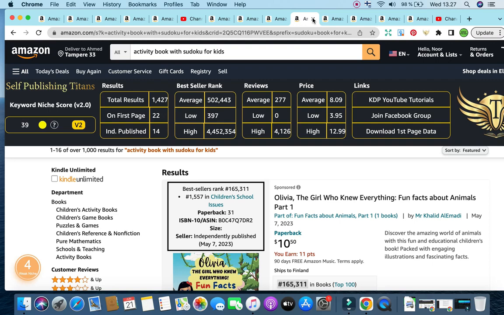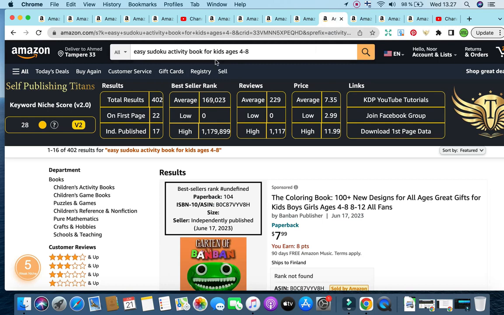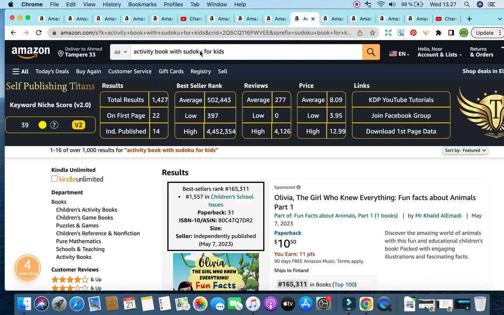It's something that I might use as part of my 7 keyword slots when I want to create a Sudoku activity book for this one, for example. So let's say for example, I'd like to create a book with the title Easy Sudoku Activity Book for Kids ages 4 to 8. I'm going to utilize this keyword, and then I also want to make sure that I take advantage of this keyword right here by mentioning it in the 7 keyword slots.